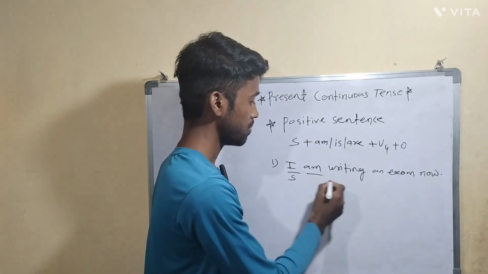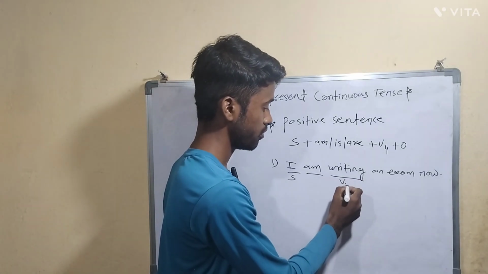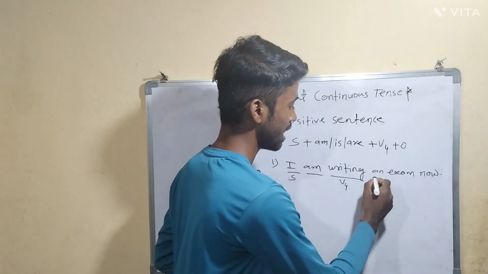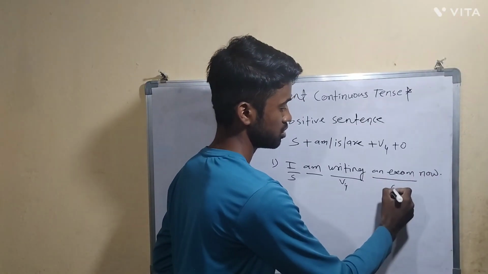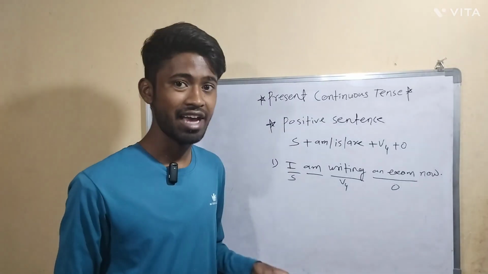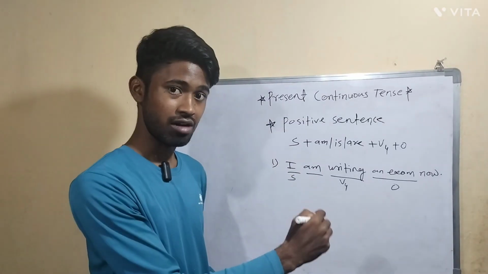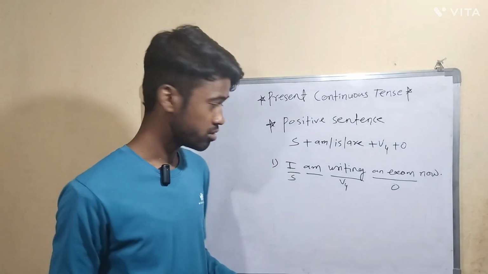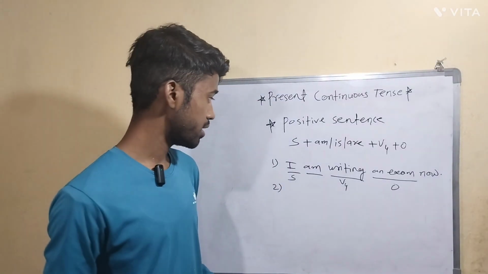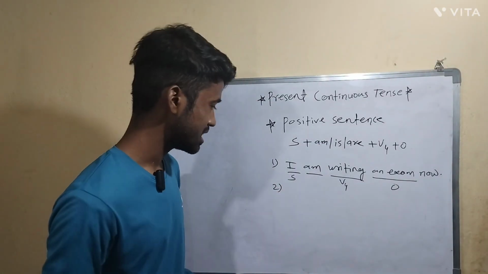Okay, so this is the helping verb. Writing is the fourth form of verb, or you can say ing form. After that, an exam, this whole part is the object. Okay, now we are telling about an ongoing action. I am writing an exam now. So this is an ongoing action. So one more example I will take using is.